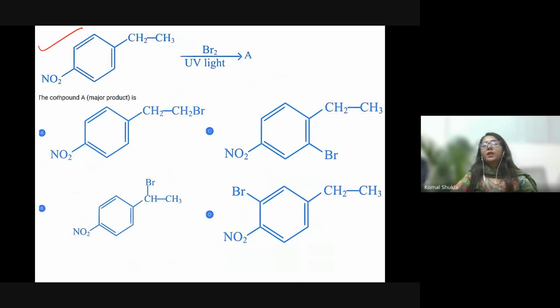So this is the question. Please tell me, compound A is having a major product with Br2 in the presence of UV light. What is the product?